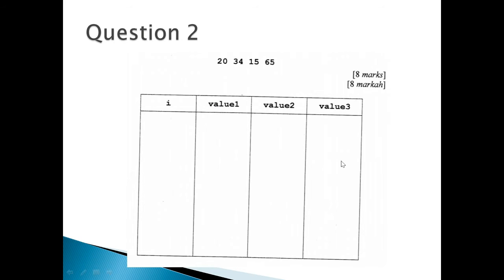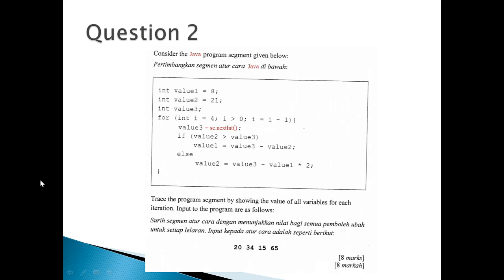And the last one is 65. Value 3 becomes 65, and I is now 1. Then is value 2, 36, greater than 65? It's false, so you read here and change value 2: 65 minus value 1, which was negative 21 just now, times 2, so negative 42.